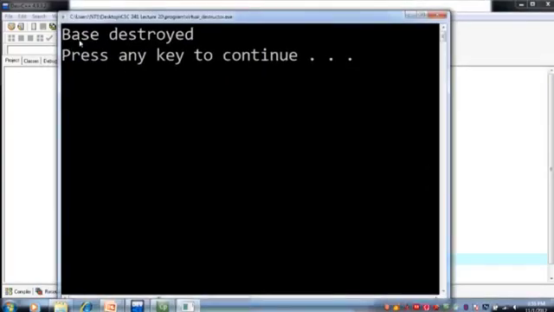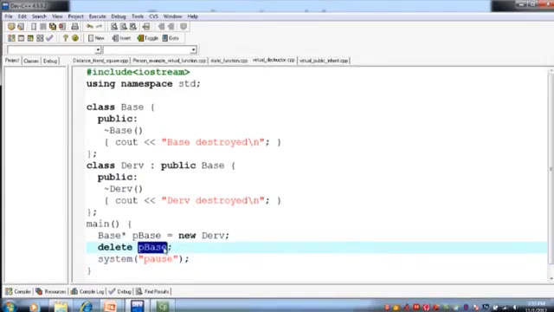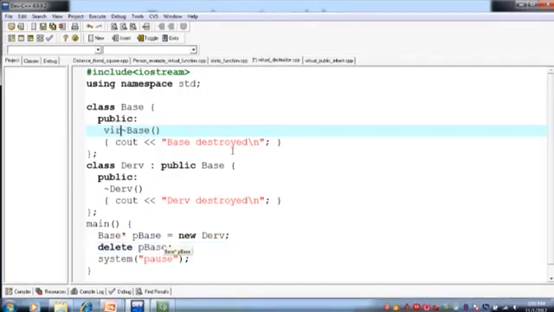Okay, now it displays the message base destroyed. That's it. Why does it display only that message? Because when you delete this pointer, it will delete the base, this pointer only, that is of the base type, और तब वो base class का destructor execute करेगा. Now if we make this destructor virtual, ठीक है, अगर हम इसको destructor को virtual बना देंगे base class में, then the destructors in all the drive classes also become